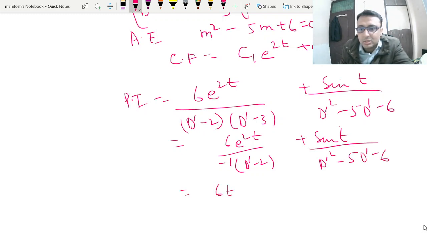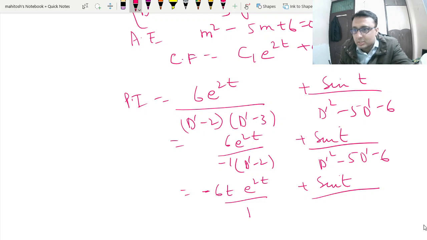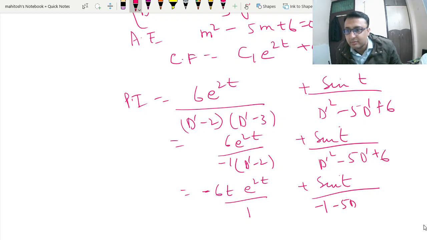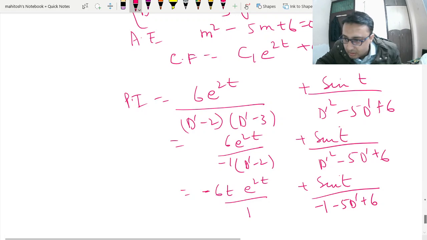So this is your 6t e to the power 2t upon the derivative, and this is the derivative of 1 sine t. This we can write minus 1, so we can write this as sine of t. So what we get effectively is here, yes, this is plus 6. So this is your minus 1 minus 5D plus 6. So now we can rationalize it and solve.